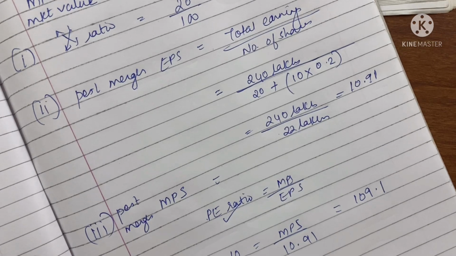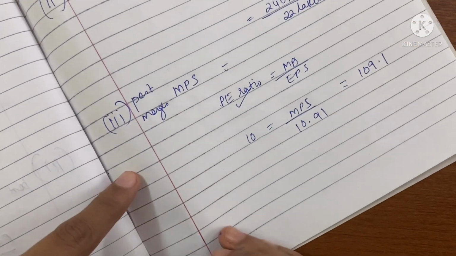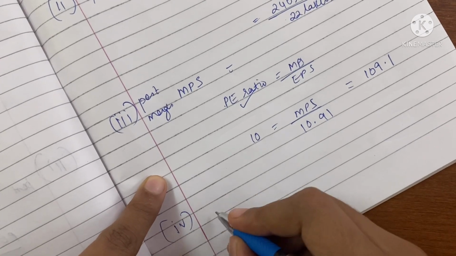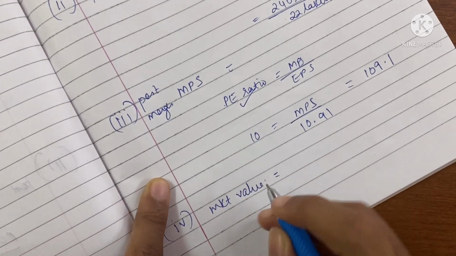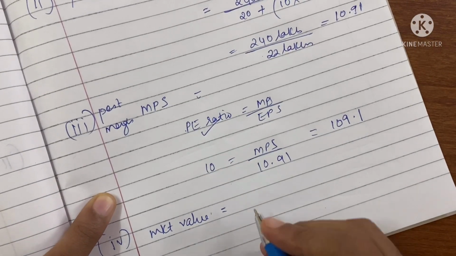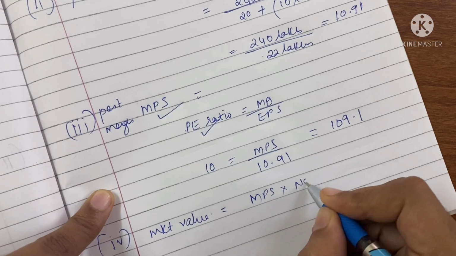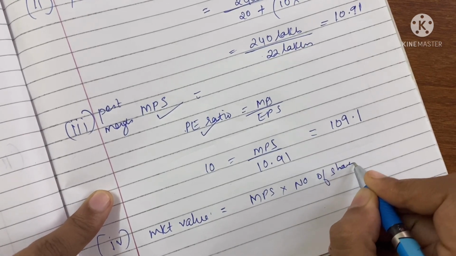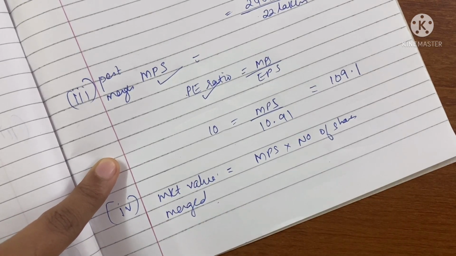Now, fourth question: determine the market value of the merged firm. How is market value derived? Market value is MPS into number of shares. This is going to be of the merged firm.